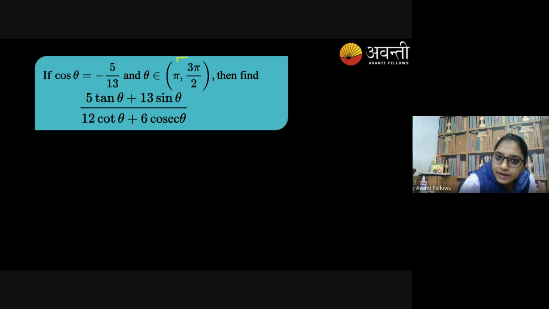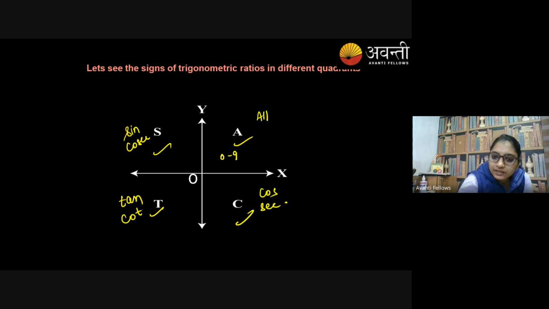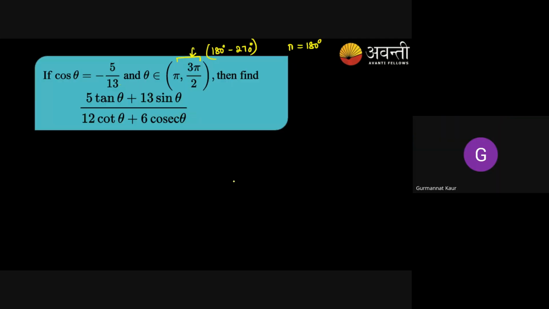It's talking about pi to 3 pi by 2. What does it mean? Which quadrant? Pi radian is equal to 180 degrees, so they're talking about 180 degrees to 270 degrees. How many of you know very well that 0 to 90 is the first quadrant, 90 to 180 is the second quadrant, 180 to 270 is the third quadrant, then 270 to 360 is the fourth quadrant. Agree? Yes, ma'am.